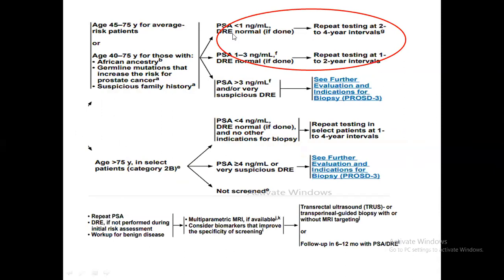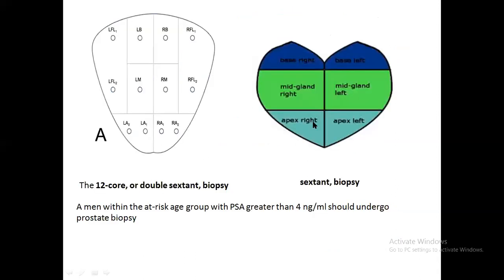If you find a PSA is less than 1 nanogram, then you have to repeat testing at a 2 to 4 year interval. And if the PSA is 1 to 3, then you have to repeat the test at a 1 to 2 year interval. And if the PSA is more than 3 and the DRE is suspicious, then you have to go for further diagnosis. So further diagnosis, how could it be done?